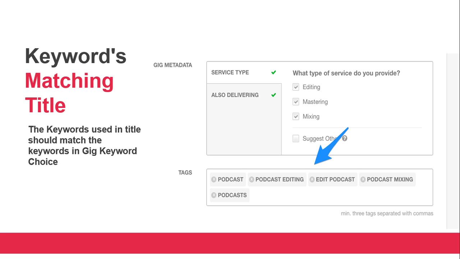The next thing is, once you are clear about what you want to do and you are done with the title, the next thing is keyword matching. When you are filling in your gig profile, Fiverr will ask you to choose different keywords that relate to this particular gig. Make sure that the keywords you have mentioned in your title match the keywords you are selecting here. For example, if I am typing podcast and edit podcast, these should be words that also appear in my title. They need to match, they need to synchronize as well.